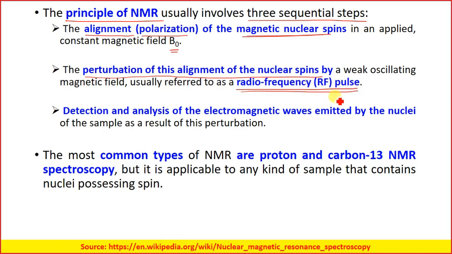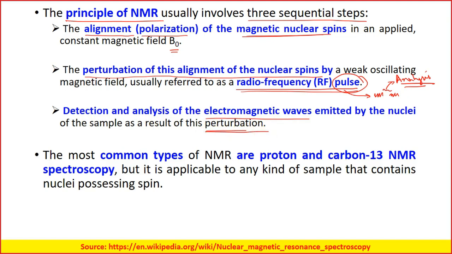The radio frequency waves are in pulse form, which means they generate electromagnetic radiation in a small burst and then stop, and after some time generate another burst and stop. During this stop time we do the analysis, which is an important thing. Lastly, the detection and analysis of the electromagnetic waves emitted by the nuclei of the sample is done as a result of this perturbation.